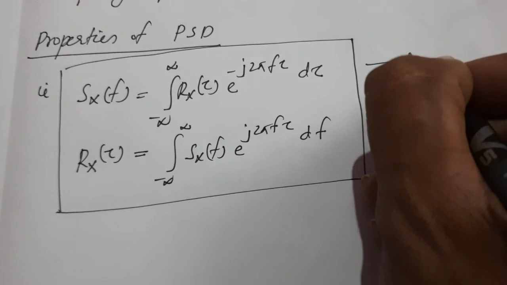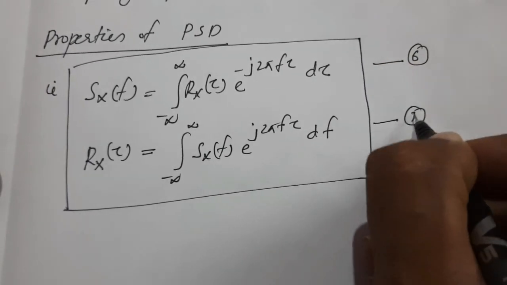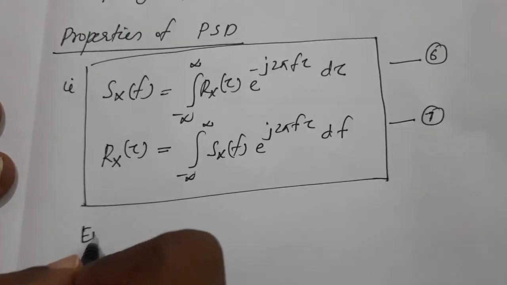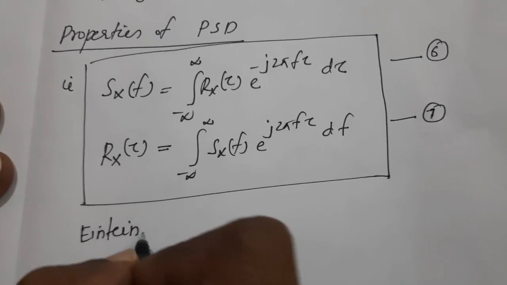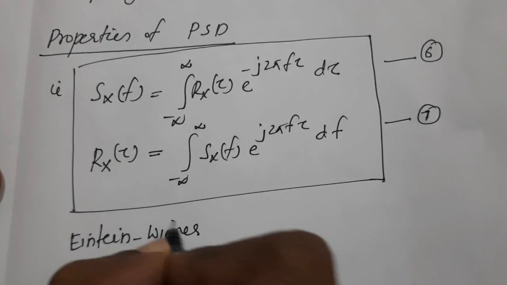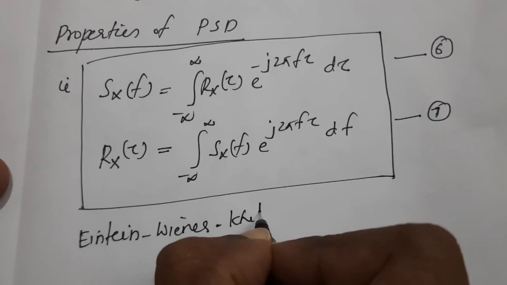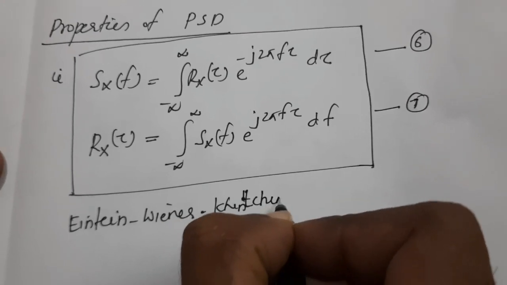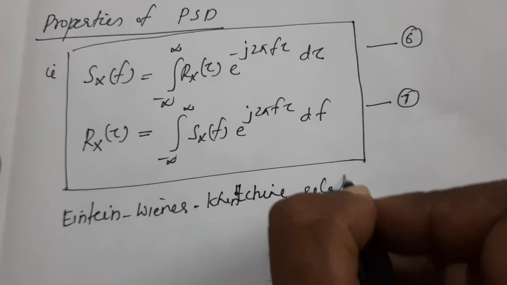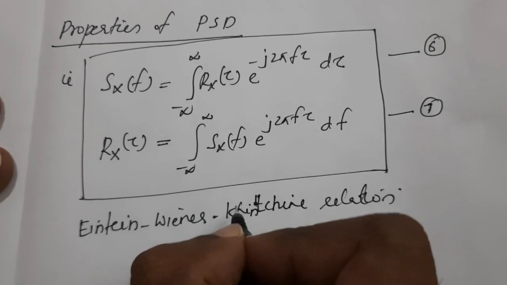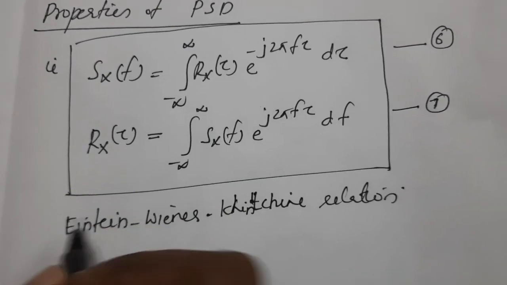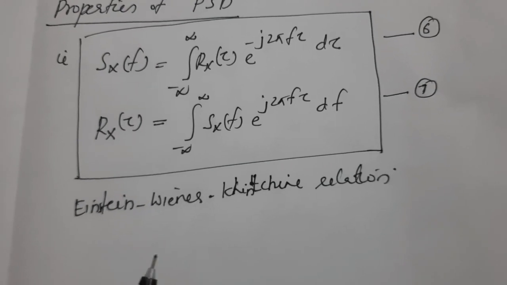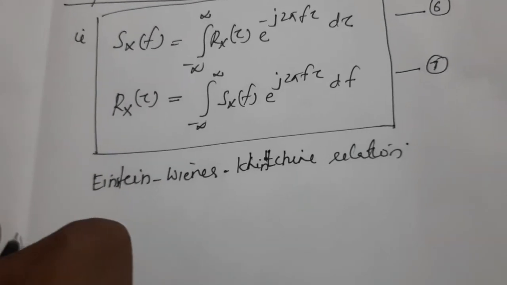This is equation number 6 and this is equation number 7. Equations 6 and 7 we call the Einstein-Wiener-Khinchin relation.